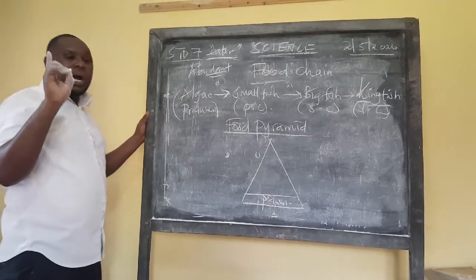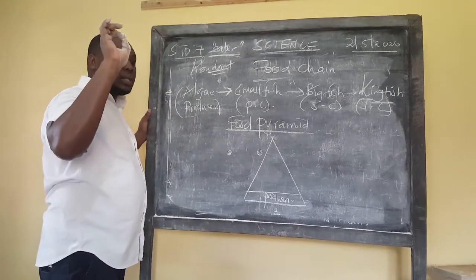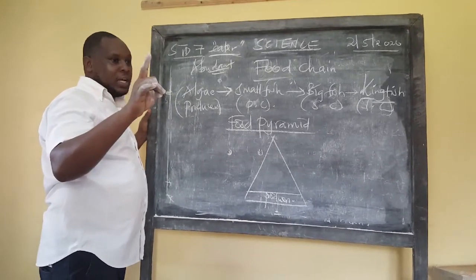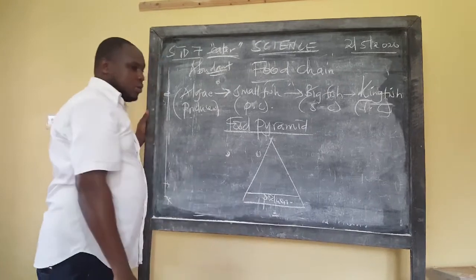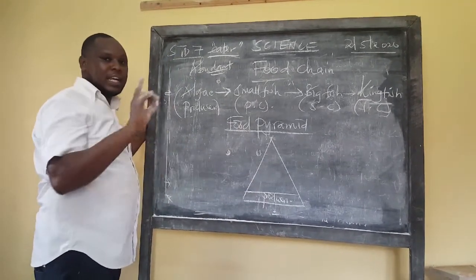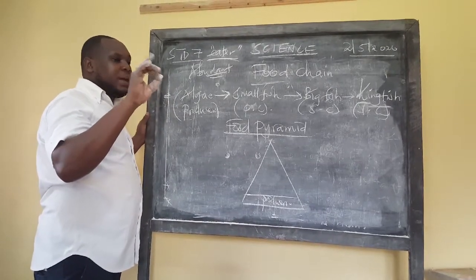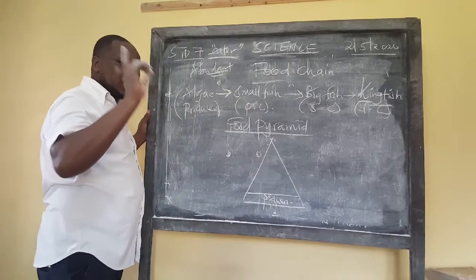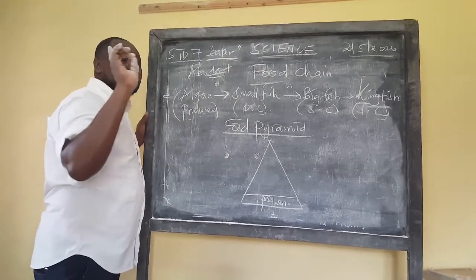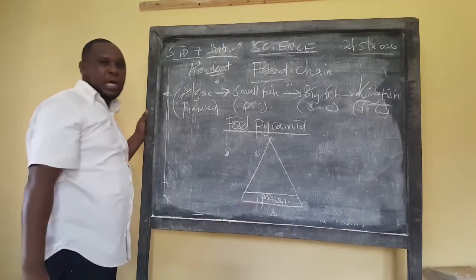Sometimes you are given a question about a pyramid and they omit one part, or they just draw these partitions and leave it like that. They ask you what is likely to be found at point X. They have not labeled it anything. So it's for you, learner. Before you answer that question, you start labeling from down here.